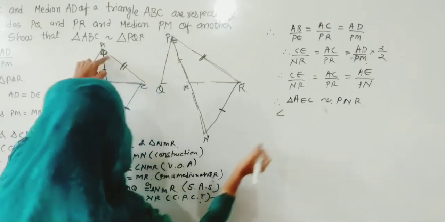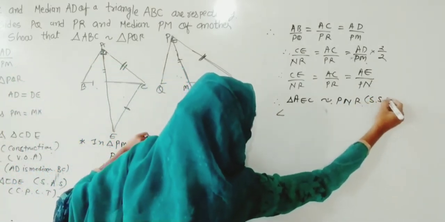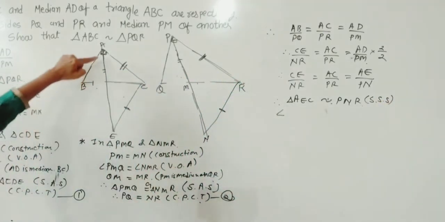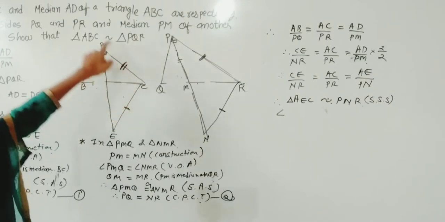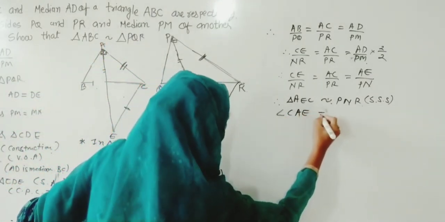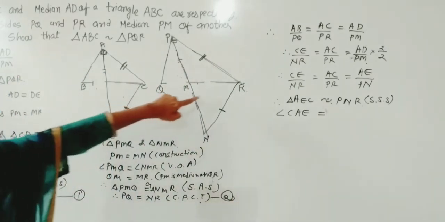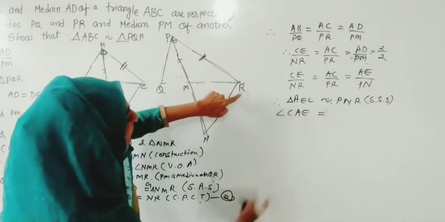So from this we can write. From which criteria have we used this? By side. So let us mention. But here from CPCT we can write that angle CAE is exactly equal. Because we are talking about angles, we can use the equals sign.